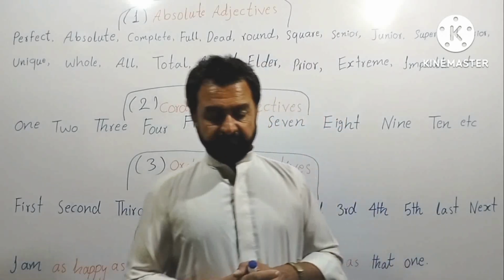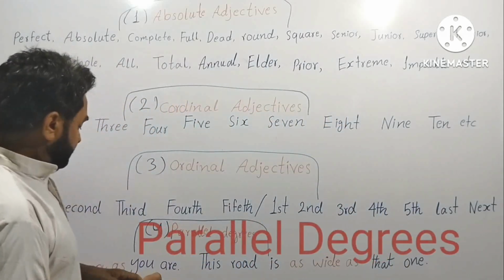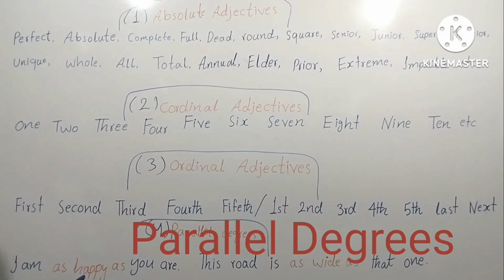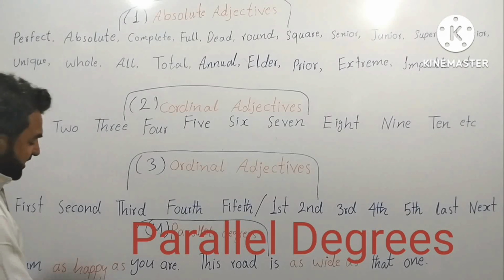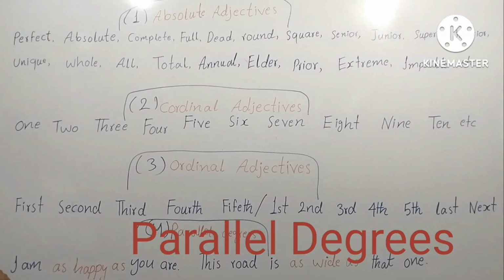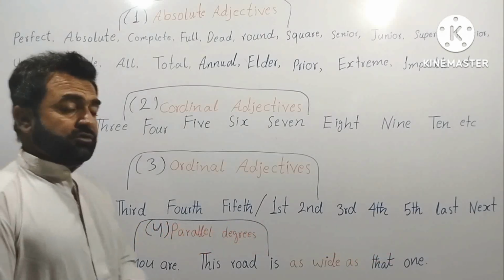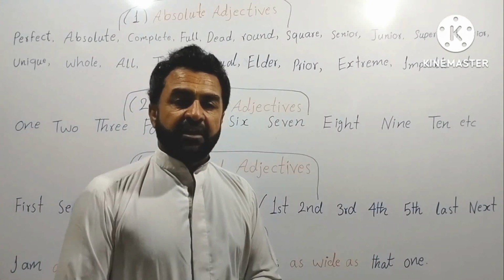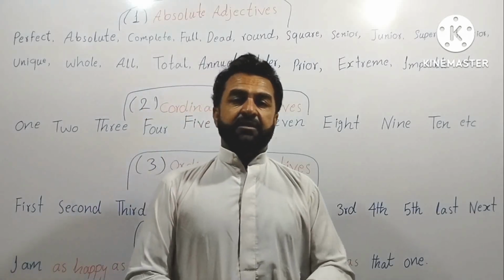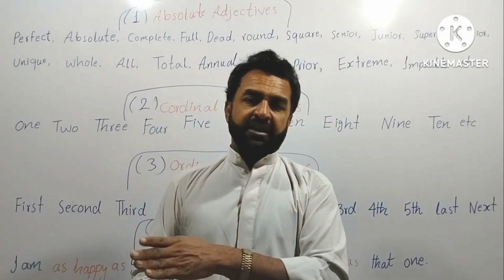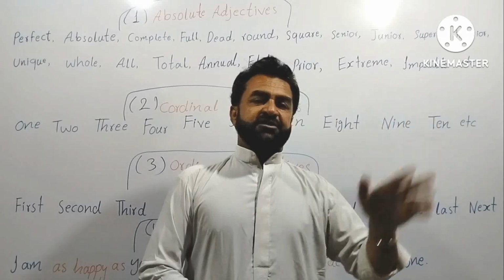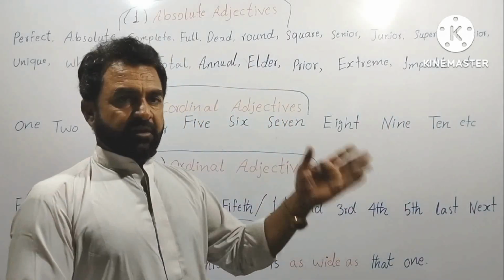Like, I am as happy as you are. You can see this is the positive degree of the adjective. Here it is as, here it is as, and in the middle is the positive degree. You put the positive degree of the adjective in between: as at the beginning, as at the end, then the remaining part of your sentence.